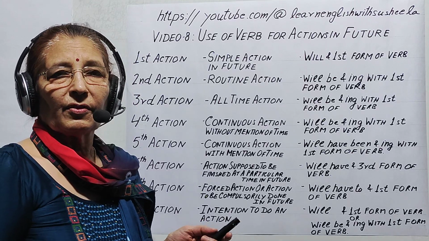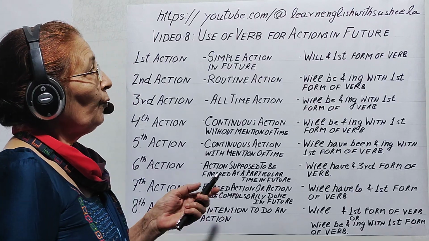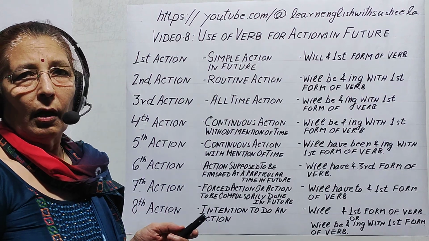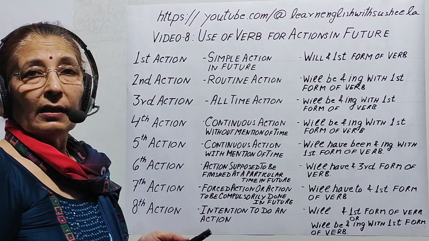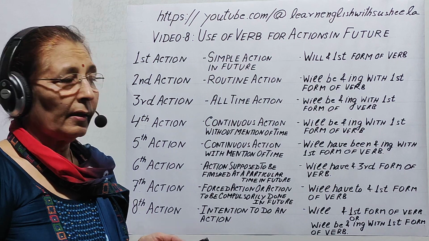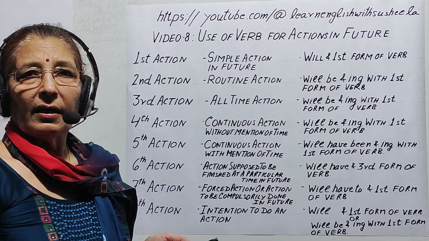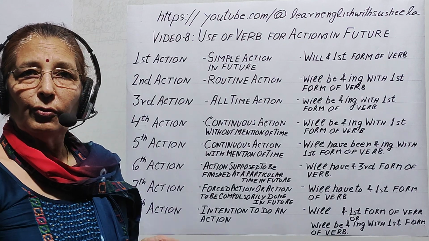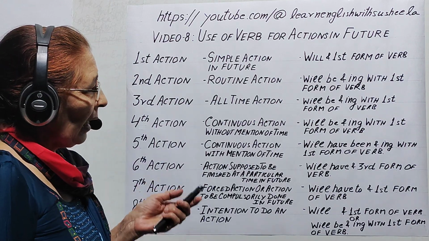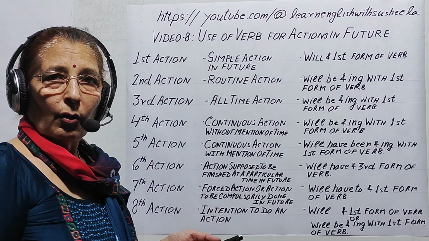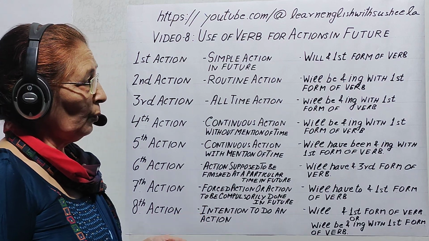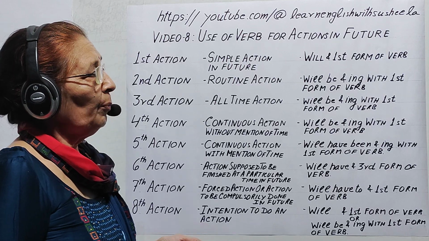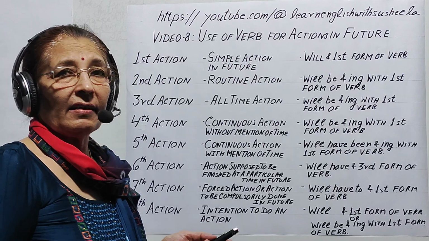Now sometimes we can show future action through present continuous also. How? Instead of saying I'll give a party, I can say I am giving a party this evening. That is also future reference. So you have to remember these verbs, how they are to be used for actions in future. And if you do so, you will be able to speak and write correctly.